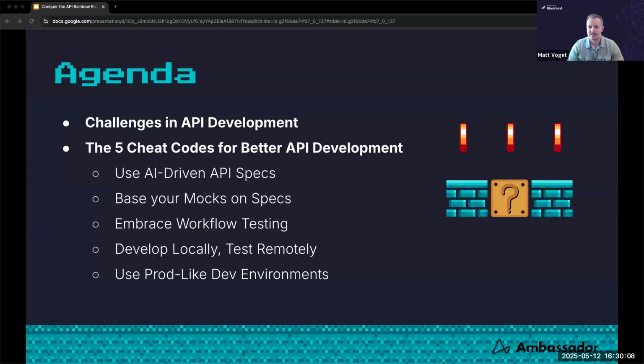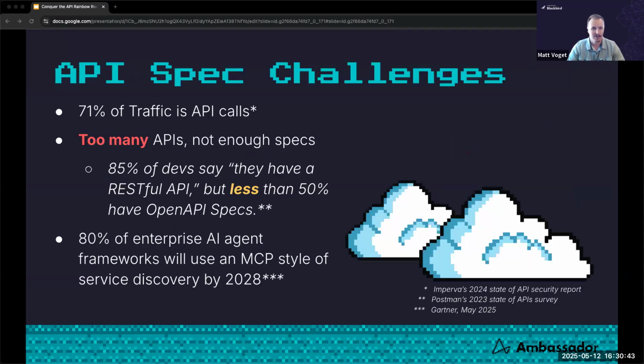So our agenda for this talk today, we're going to start by talking about some of the challenges in API development. And I think 2 of these challenges reside around 2 themes, one being lack of API specs, as well as how can we optimize our developer experience or ways in which we can be more productive when we create our APIs. And so here's a quick sneak peek at the 5 cheat codes that I can offer to help solve these challenges and bring better API development. But I'll get into more details on those as we go.